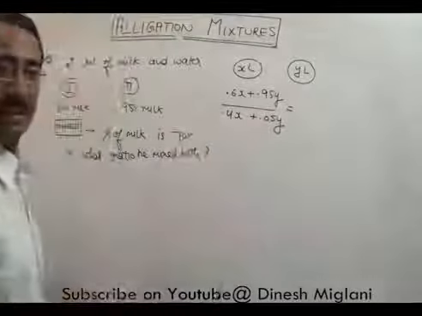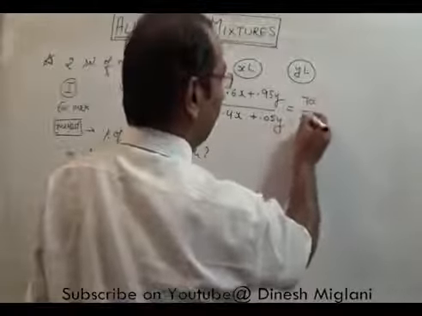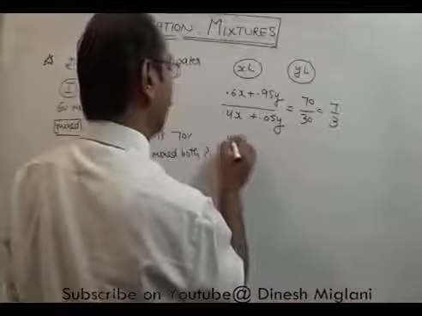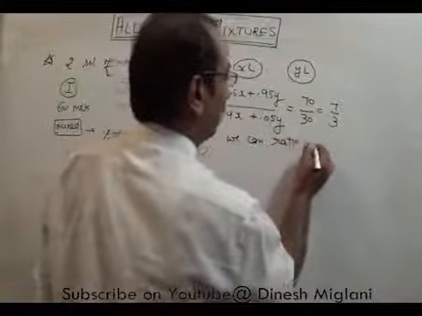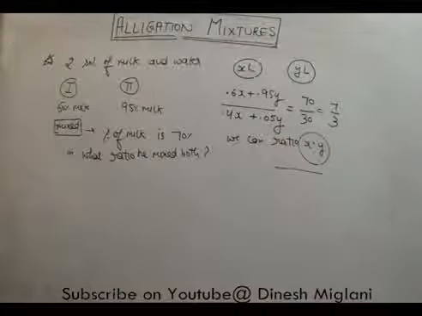We have 70% in total, meaning 70 is milk and 30 is water, or we can say this is 7/3. Now after cross multiplying we can find the ratio of x to y.